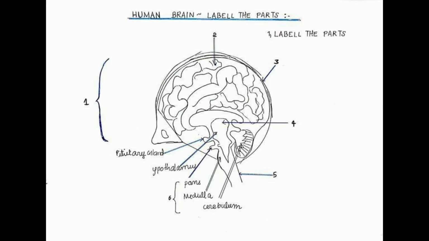Now this is another brain diagram, but here we only have to label the parts. As I have given 1, 2, 3, 4, 5, you have to label the parts of this brain. Hope you'll find this question very easy.